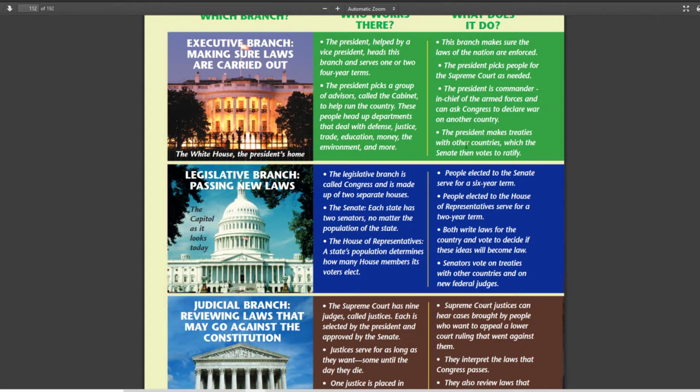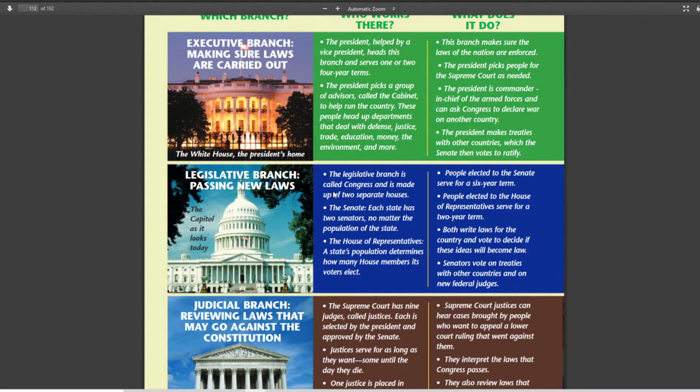The president makes treaties with other countries. However, the Senate has to ratify those treaties. He can't just go around making treaties and that's it. The Senate has to approve those treaties. So you can see here that he gets to do a lot of things. However, he relies on other parts of the government to make sure that they go through. So they have to work together.